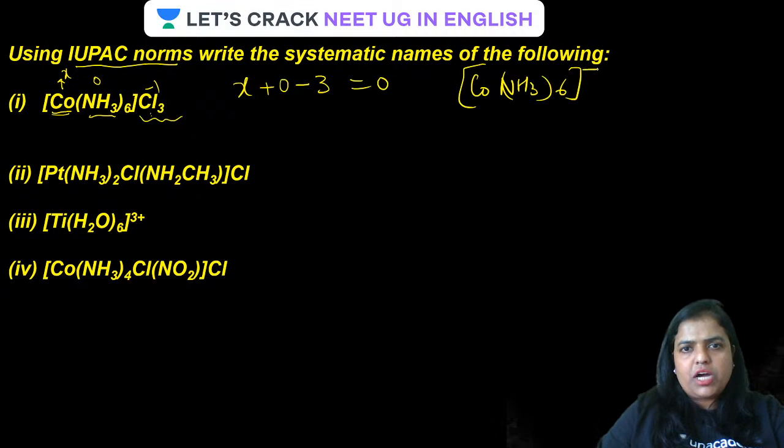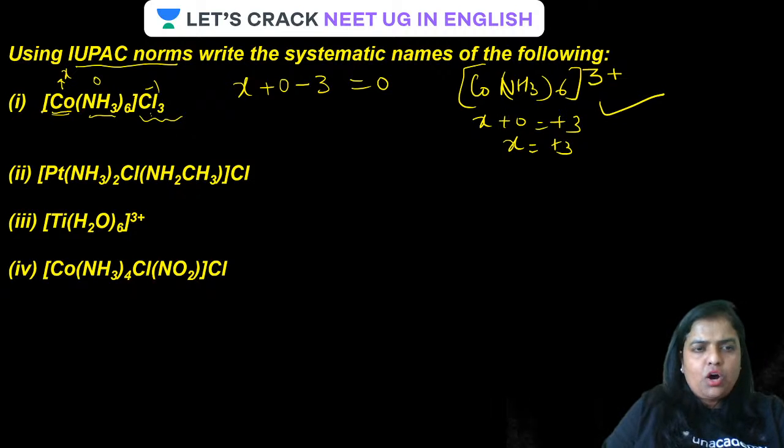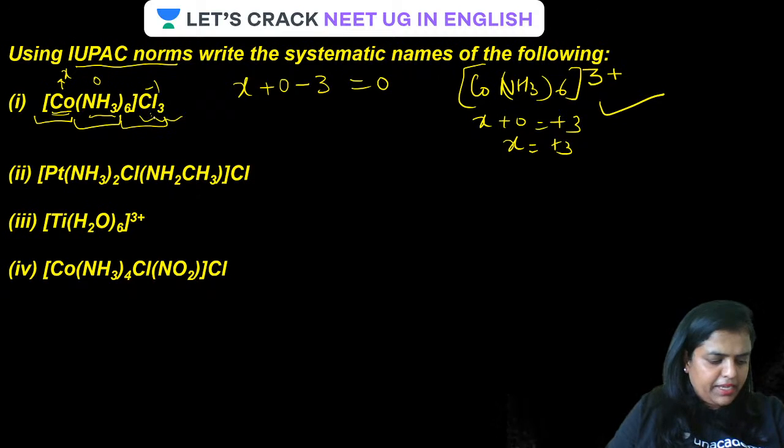To that there will be a charge of how much? Plus 3. You can take x plus 0 is equal to plus 3, or x is simply plus 3. Either you can do it this way, or simply put the oxidation number of all like this: minus 1 on each chlorine, so there will be minus 3.